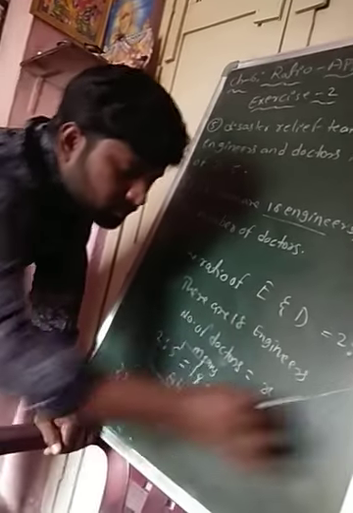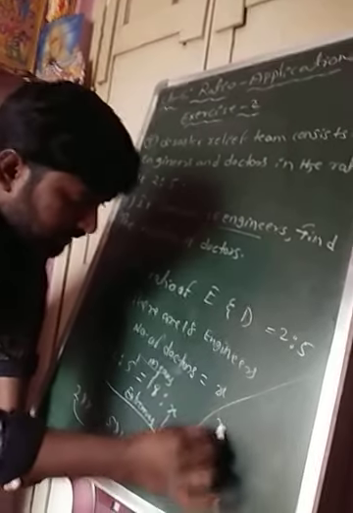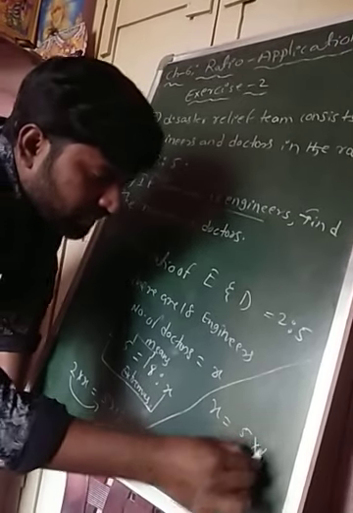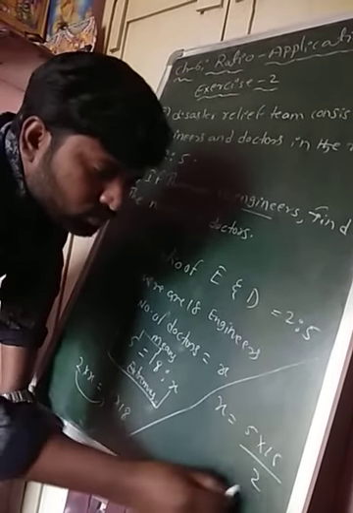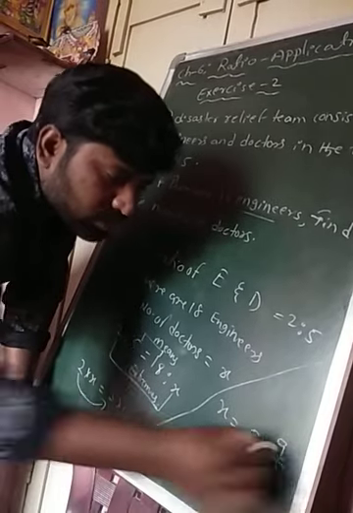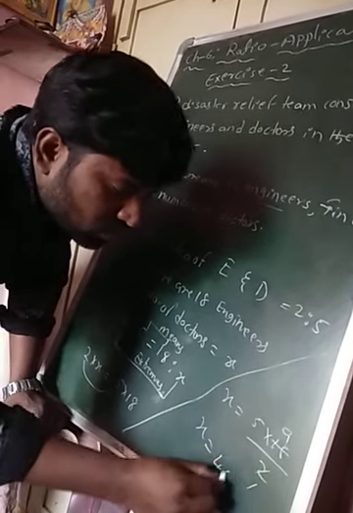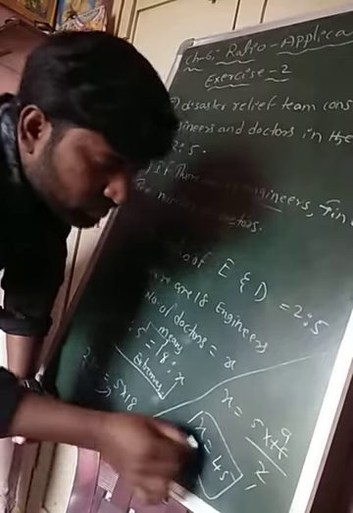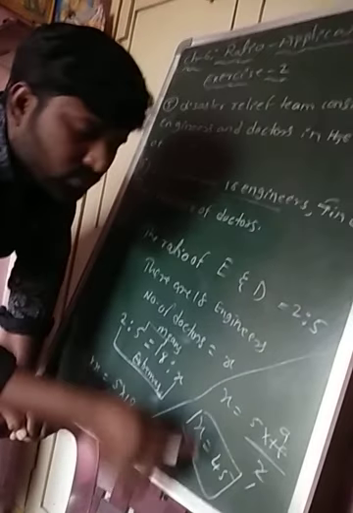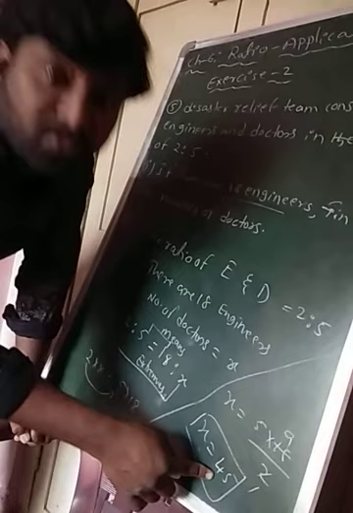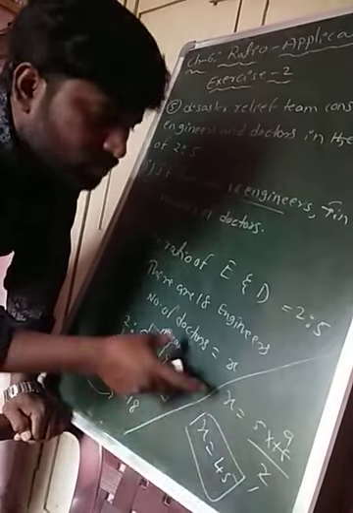Then what happened? x is equals to 5 into 18 by 2. 2 1s are 2, 9s are 18. So x is equals to 5 9s are what nana? 45. So x is nothing but the number of doctors is equals to what nana? 45. Okay, so this is the required solution for this question.